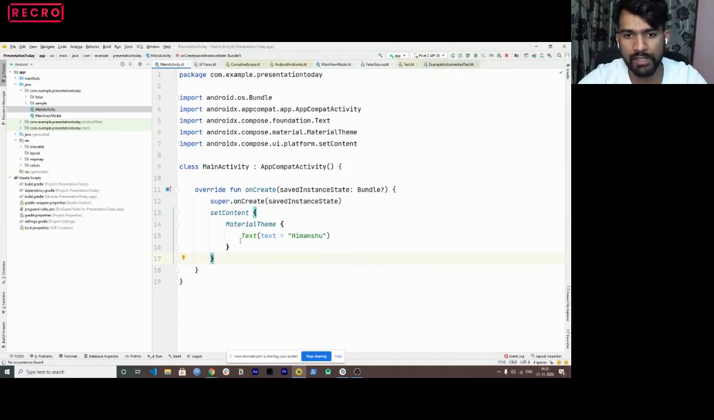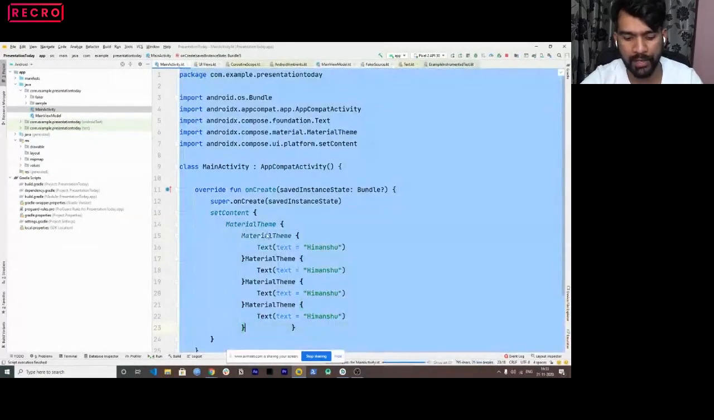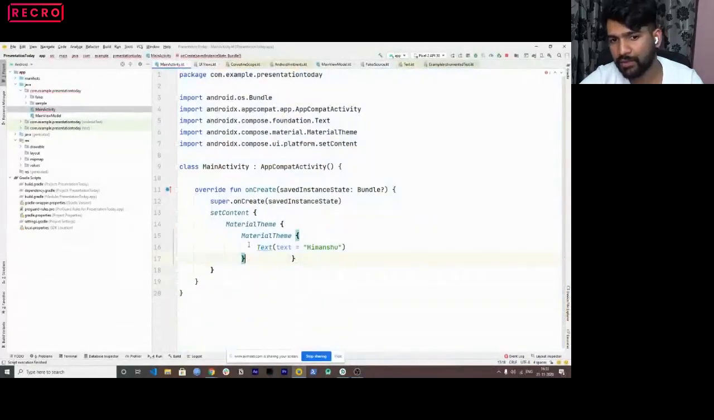So like if you see this code right now, we have a text, but here we can have another material theme and another text. So like this, if I have to just copy this and show you, it might have multiple different layouts, a nested one. So this is how you have to do it, like how let's say in Flutter we are doing it or something else.